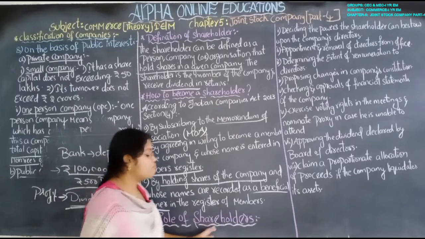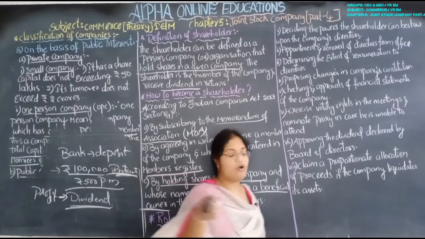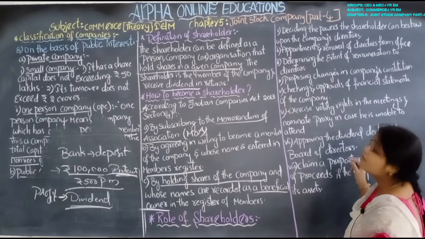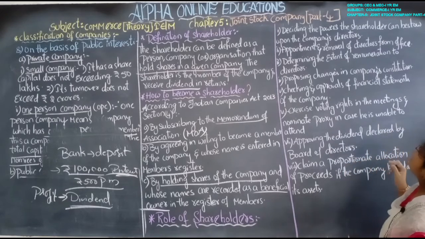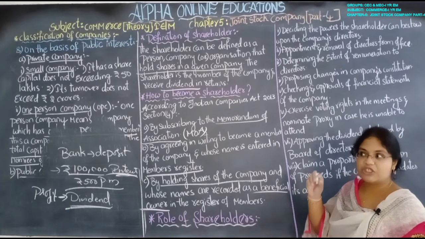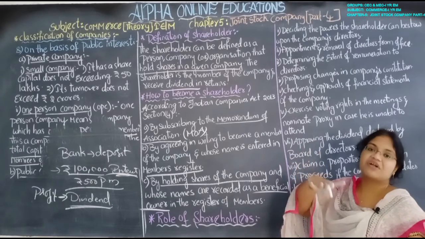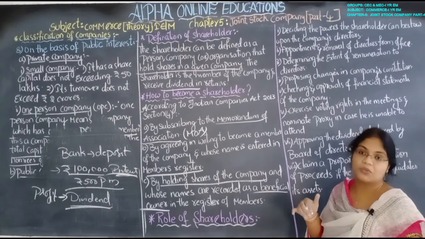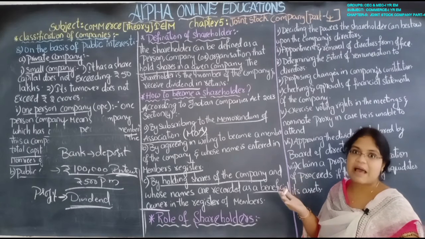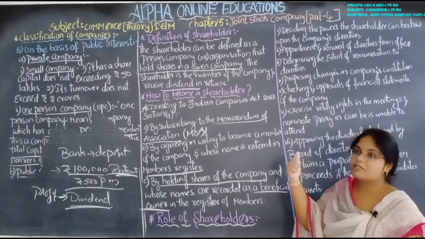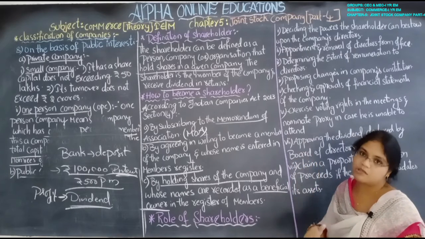Role of the shareholders. What is the role of the shareholders? Actually, they are the owners of the company. They have more rights. Deciding the powers: the shareholders can bestow powers upon the company directors, applying certain rules, regulations and conditions on the directors, what to do and what not to do. So they are the real owners. If something happens, who will the government ask? The government will ask these shareholders. First, these are the owners, right?